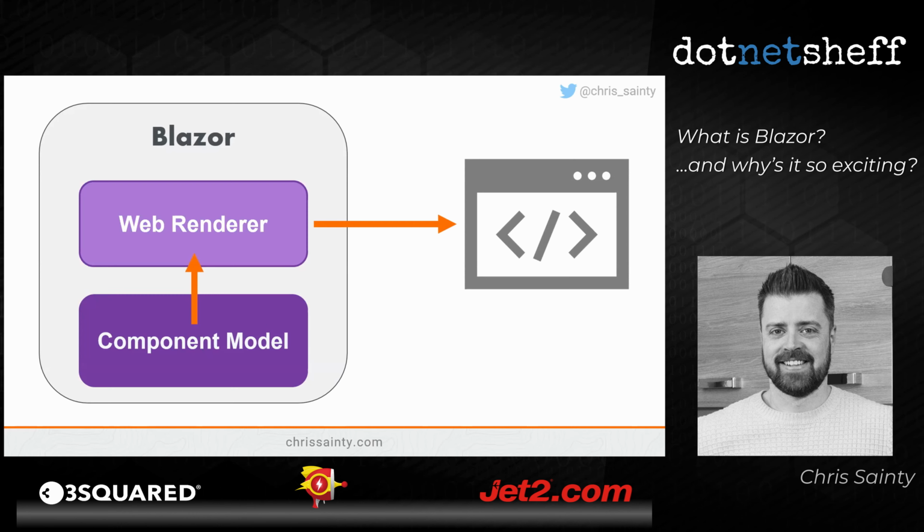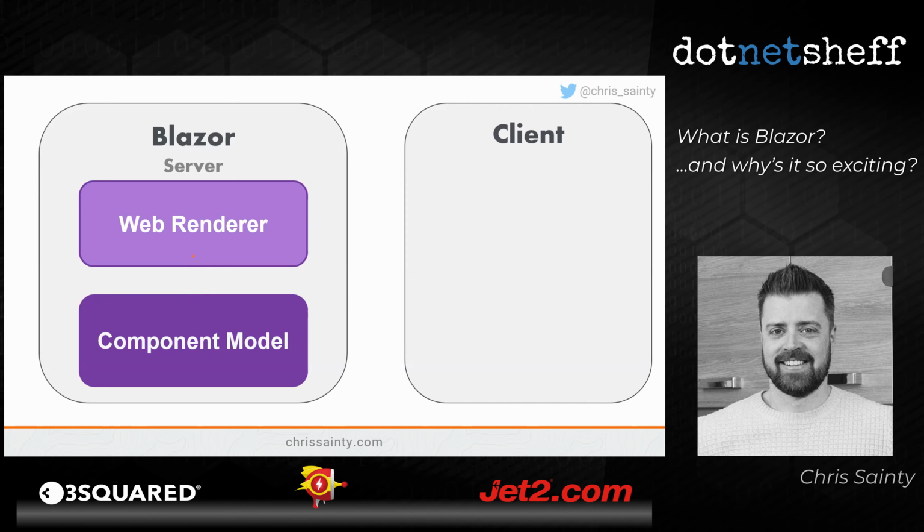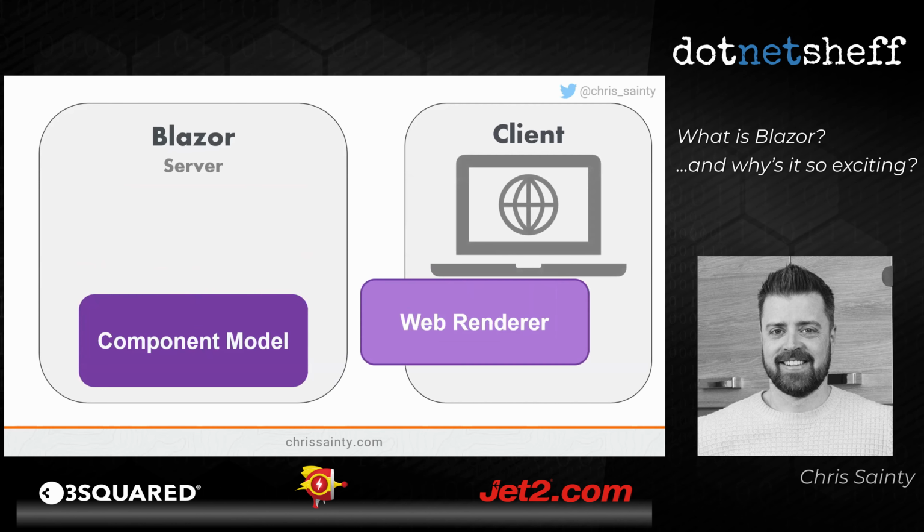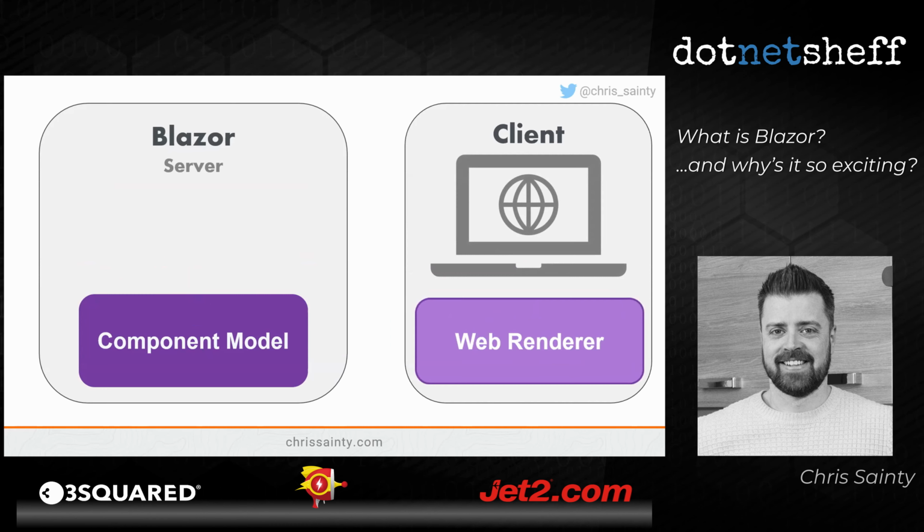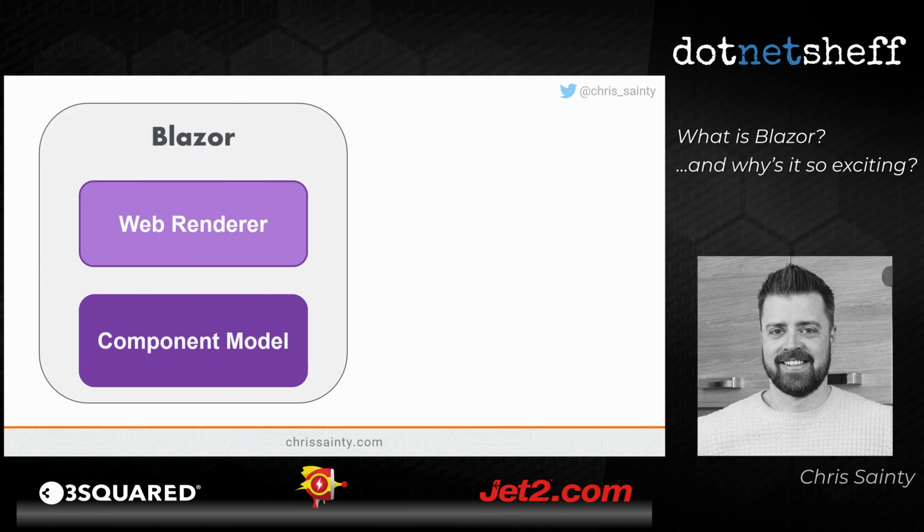But as I said, there's a separation there, which means we can do cool stuff like move it around, and we don't necessarily have to run it in the same place as the rest of the component model. So we can split this out, have some on the client, some on the server, and then some kind of network protocol to connect the two, like SignalR maybe. The other really interesting thing is that we could plug in different renderers.